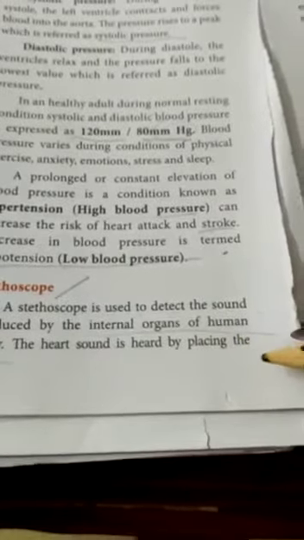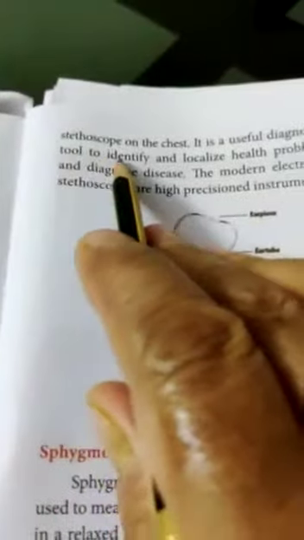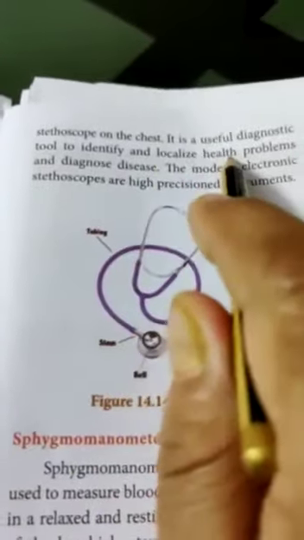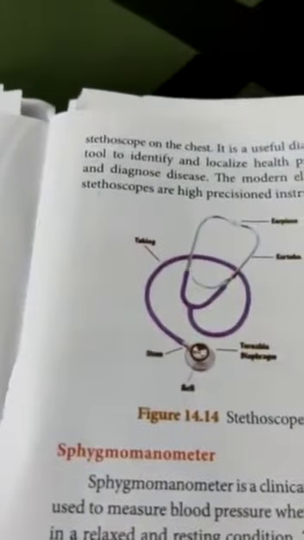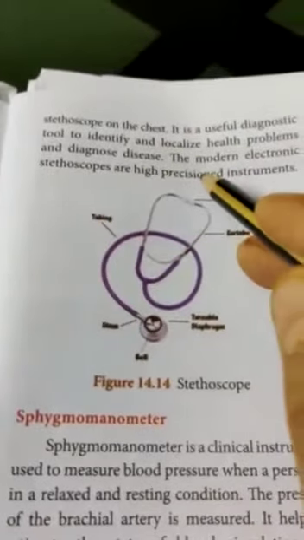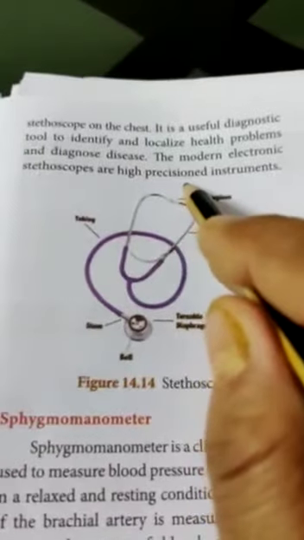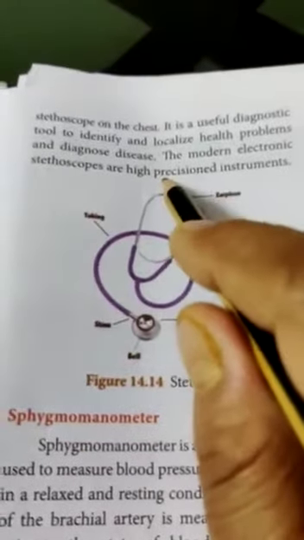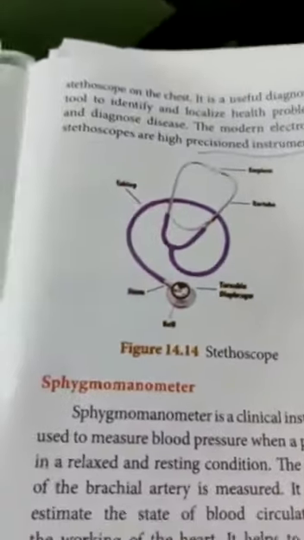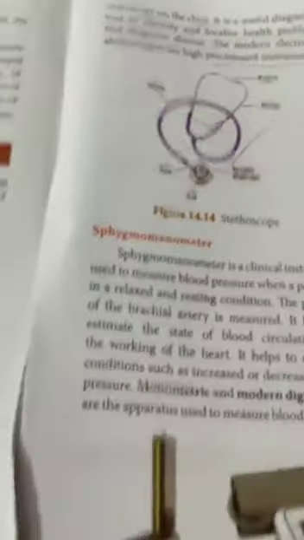The heart sound is heard by placing the stethoscope on the chest. It is a useful diagnostic tool to identify and localize health problems. We can find out whether any problem is there in the heart or not with the help of this instrument, and diagnose disease. The modern electronic stethoscopes are high precision, very advanced instruments. This is the diagram of the stethoscope.